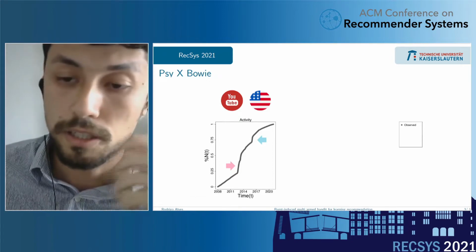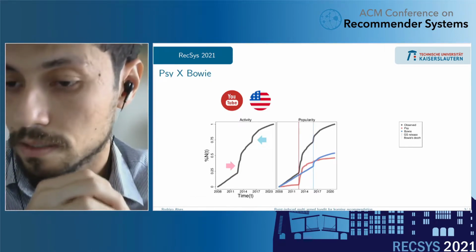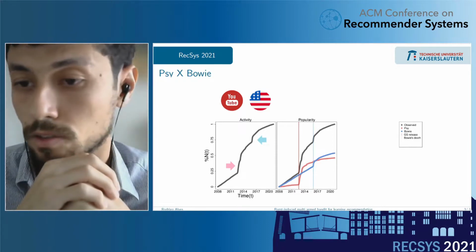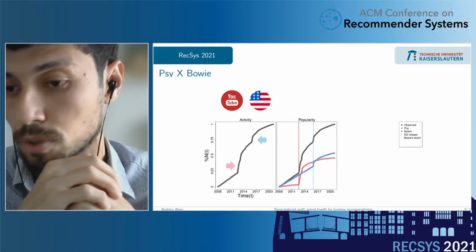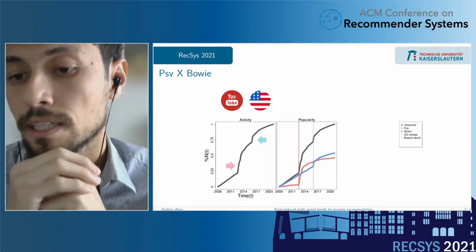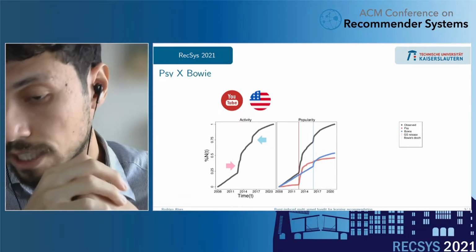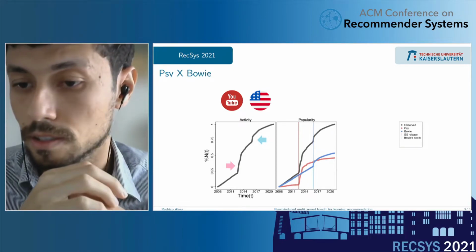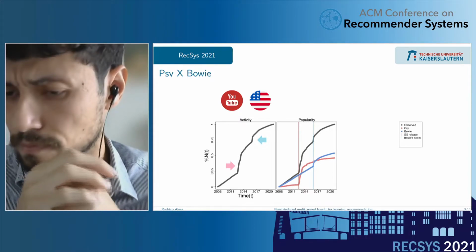These have an explanation, and it's not complicated. If you factorize this joint audience into the audience of Psy and the audience of Bowie separately, we can see that the first burst is related to the Psy audience, and the second burst is related to the David Bowie audience.